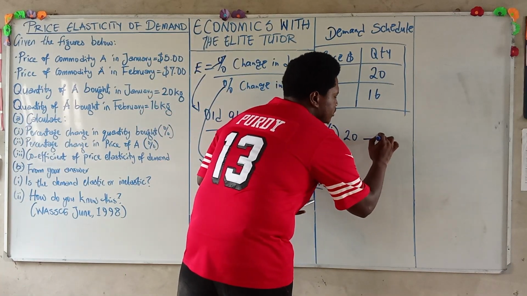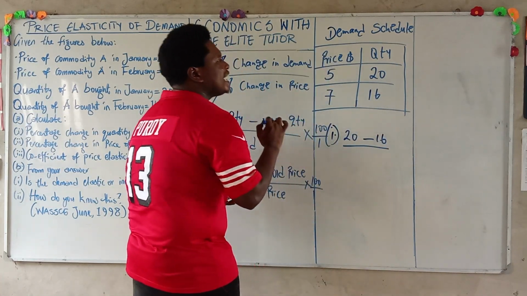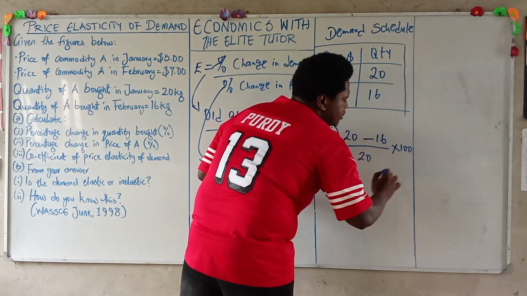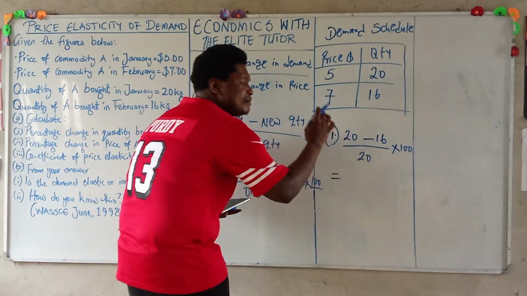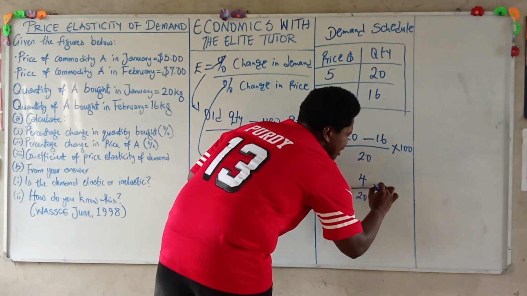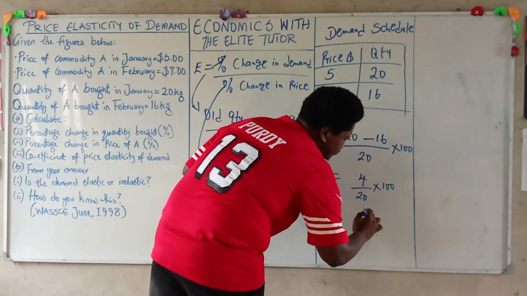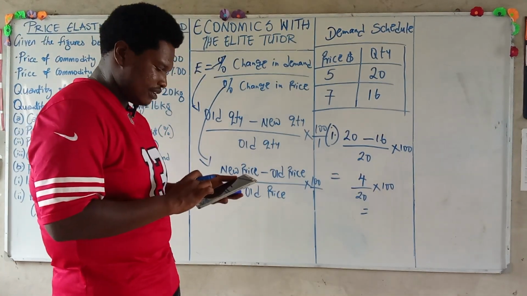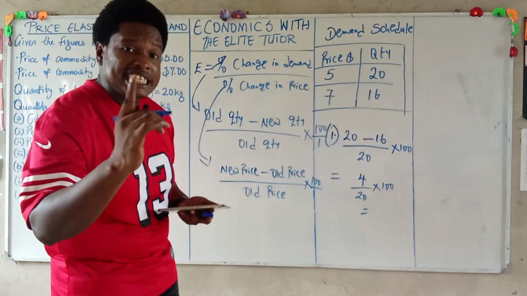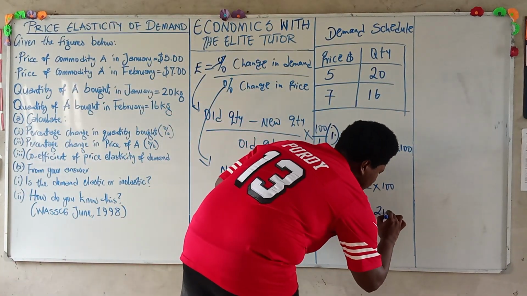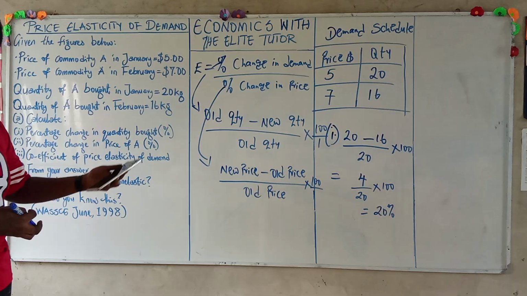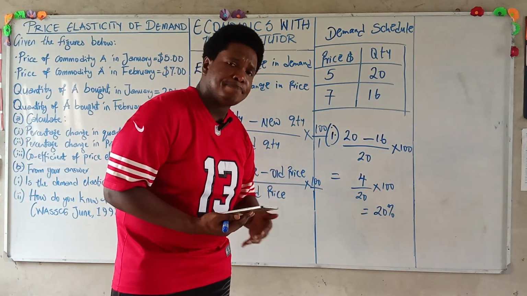So our old quantity minus new quantity, divided by our old quantity, which is 20, multiplied by 100. Now 20 minus 16 gives us 4. So we have 4 over 20 times 100. Let's confirm from our calculator: 4 divided by 20 times 100 gives us 20%. So that means the percentage change in quantity bought in this question is 20%.